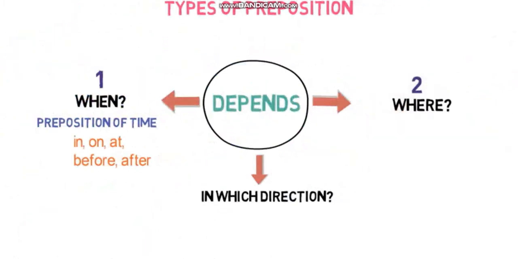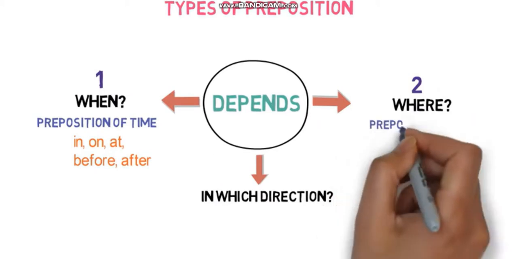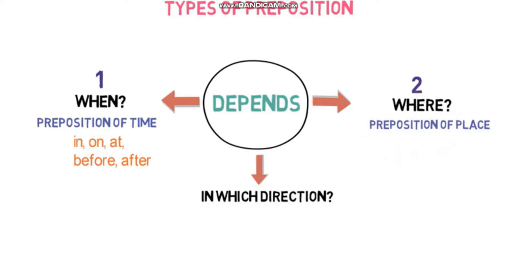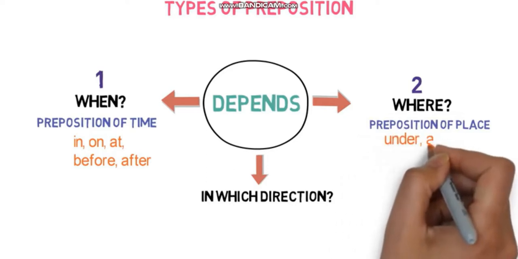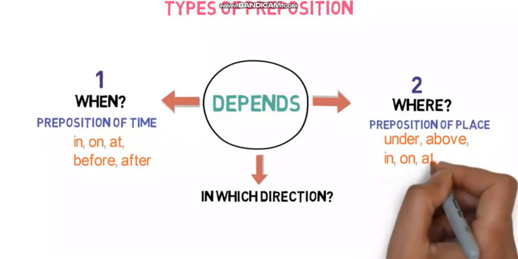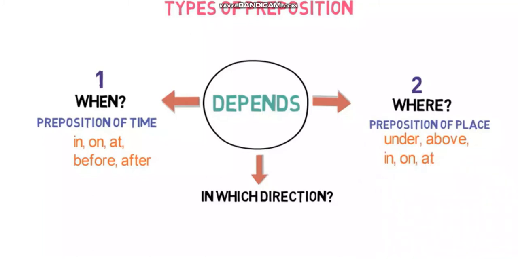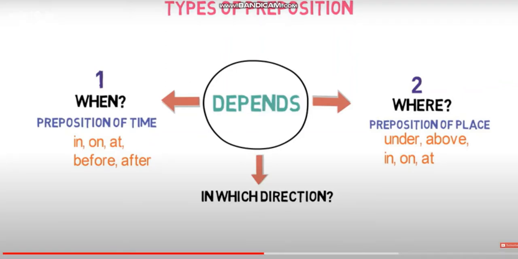The prepositions that describe where anything is in context to another are defined as prepositions of place. Examples of them include under, above, in, on and at. Now you might be thinking we had in, on, at as prepositions of time and here also the same, but please note they are used in different meanings. Let's see some sentence examples. Look students, now the other one is where, that is basically the preposition of place. Which are the examples for preposition of place? Under, above, in, on and at.